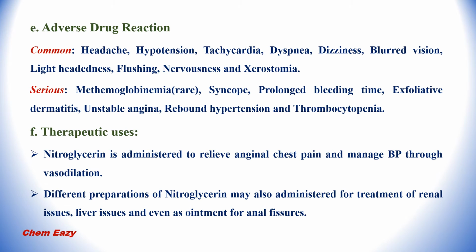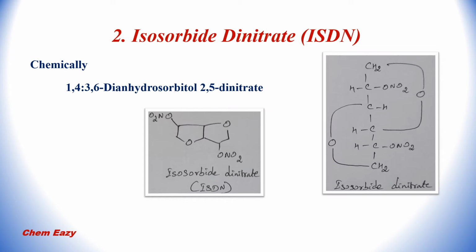Then therapeutic uses of nitroglycerin include that nitroglycerin is administered to relieve anginal chest pain and to manage blood pressure through vasodilation. Different preparations of nitroglycerin may also be administered for treatment of renal issues, liver issues, and even as ointment for anal fissures.